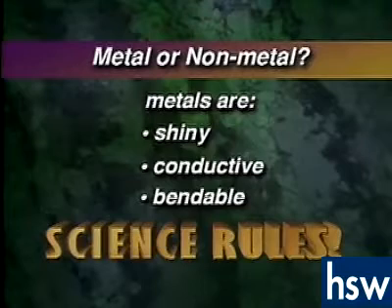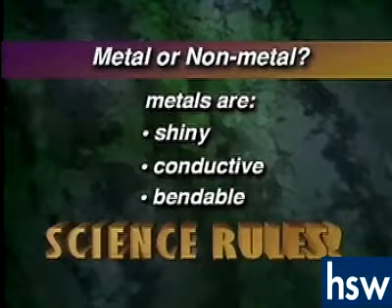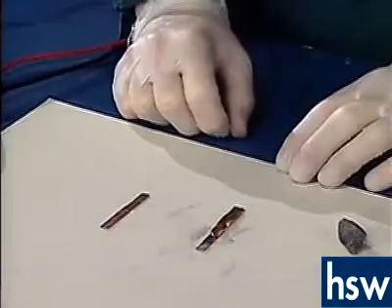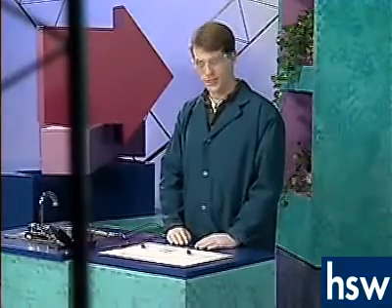Elements that are shiny, conductive, and bendable are classified as metals. Elements that don't have these physical properties are classified as nonmetals. Take a piece of copper. Is it a metal or a nonmetal? Let's test it.